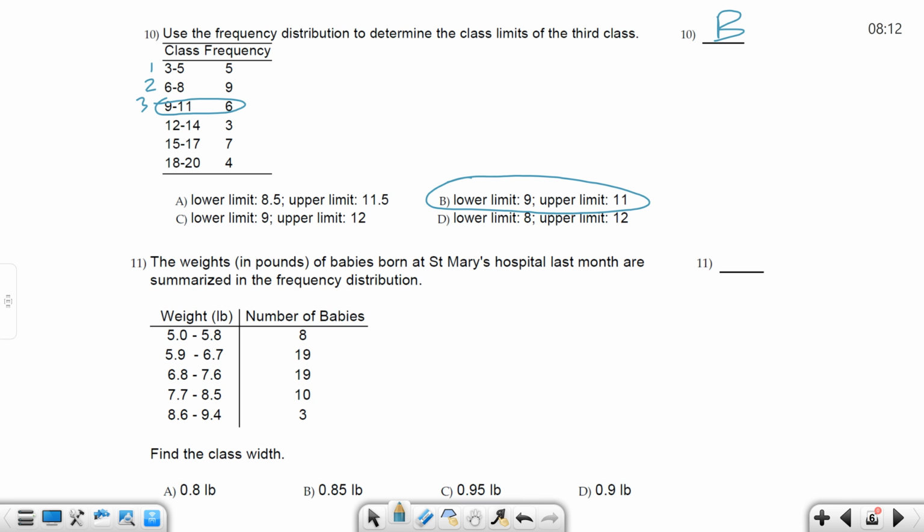And by the way, if y'all see any typos, let me know. Sometimes there's typos in some of these, and I don't catch it.